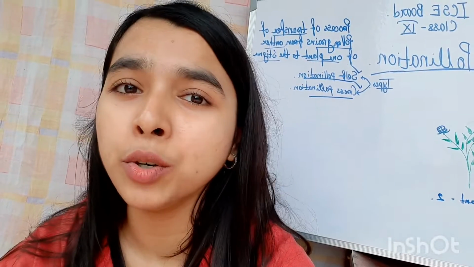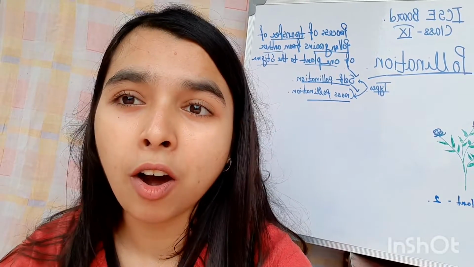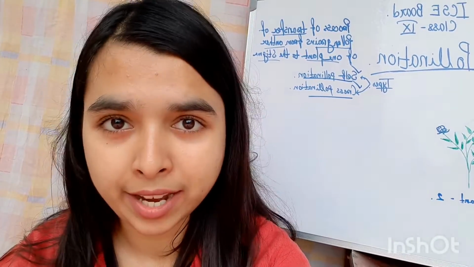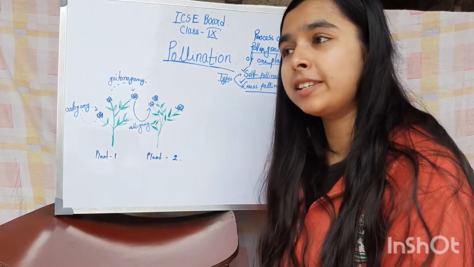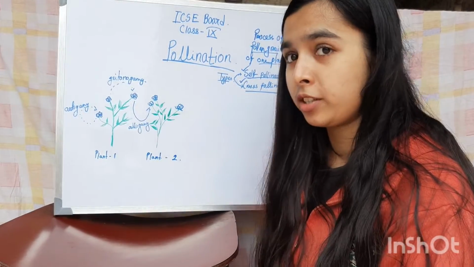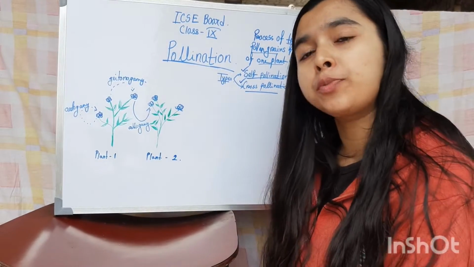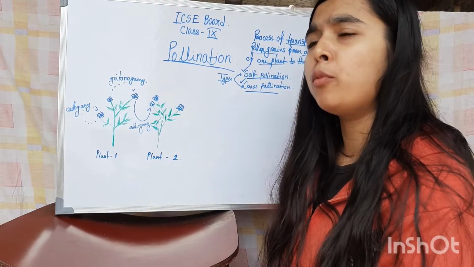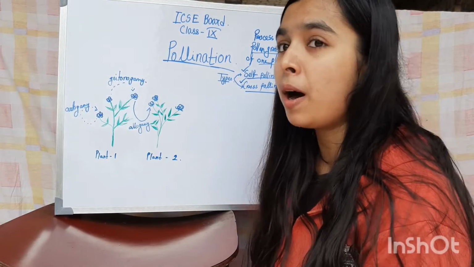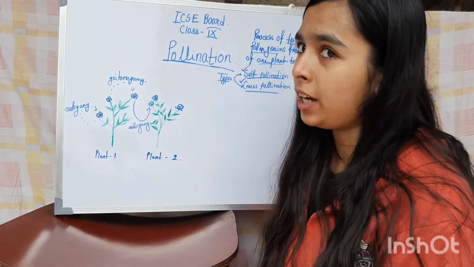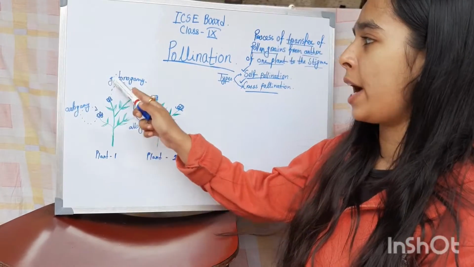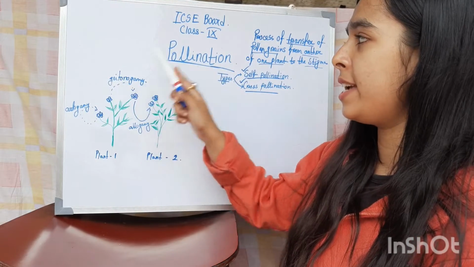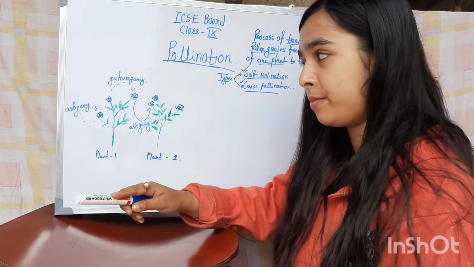I am going to teach you the pollination in plants. I will cover the syllabus of class 9 ICSE board. In the pollination chapter, we should firstly know what is pollination. So pollination is the transfer of the pollen grain from one plant to the stigma of the same plant or the other. We can divide pollination into three types, that is autogamy, geitonogamy and allogamy.